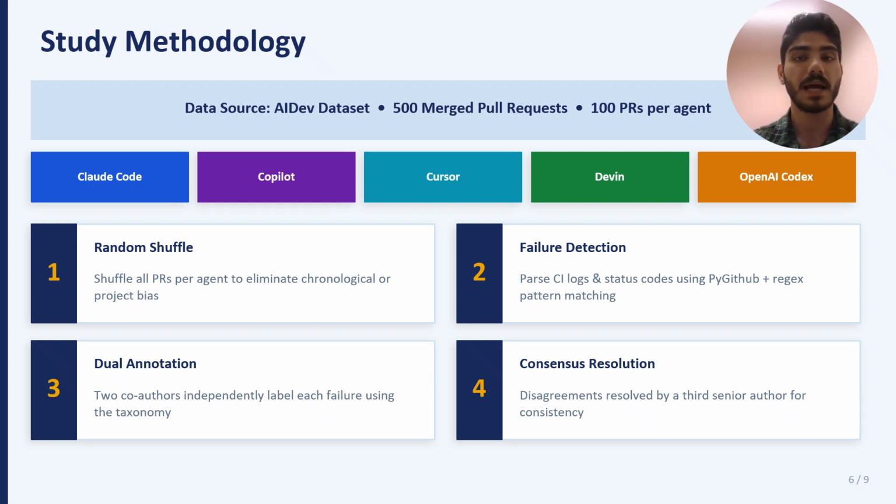We randomly sampled 500 merged pull requests with test failures in them from the dataset. We specifically gathered 100 pull requests for each of the 5 agents featured in the dataset. We were able to automatically identify test failures by parsing CI logs and checking their status codes. Next, 2 of our authors independently annotated each failure using the taxonomy mentioned earlier. Any disagreements in the labels were resolved through discussions with a third senior author to ensure an unbiased classification.